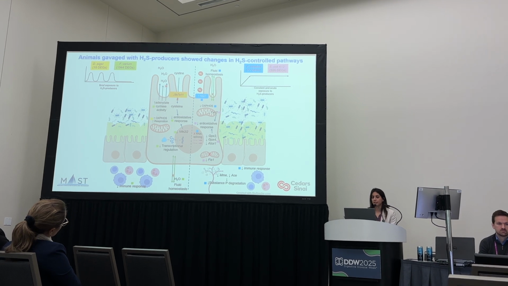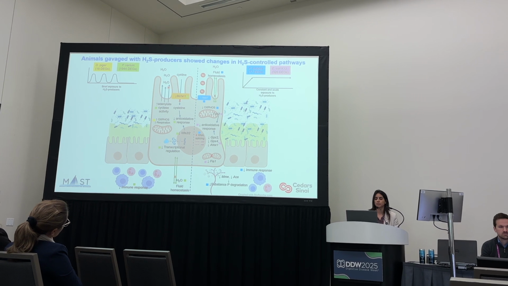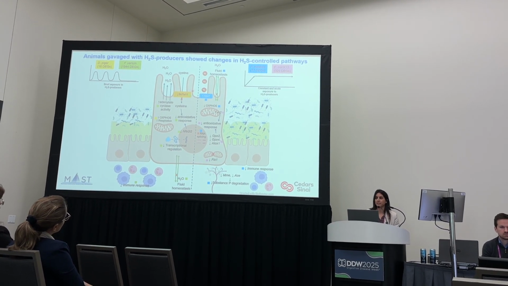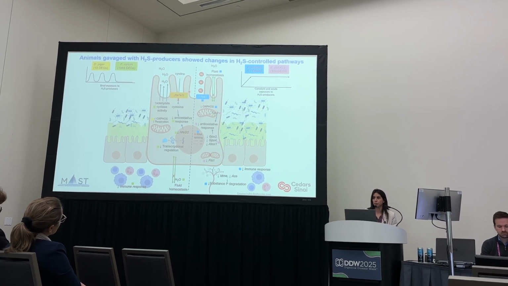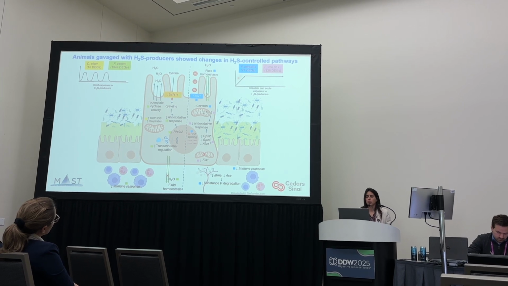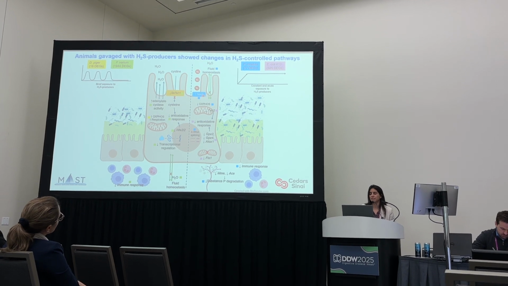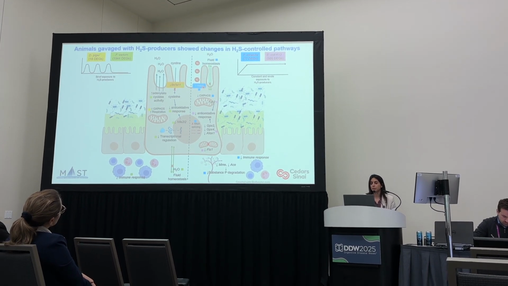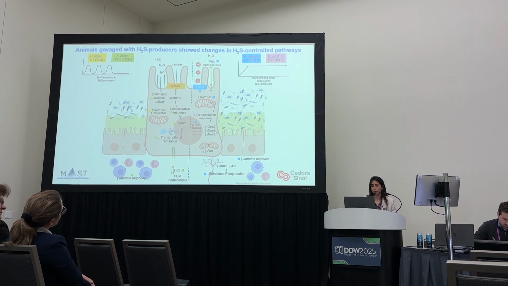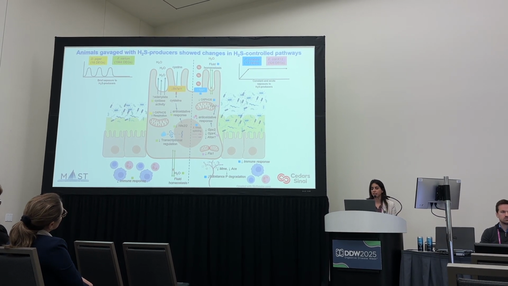so we expect to see an increase in fluid going from the cell to the exterior of the cell. And if you remember, the Fusobacterium-gavaged rats showed an increase in stool water content at every single point that we measured. When we gavaged the rats with Proteus mirabilis, we saw an increase in NADPH oxidase. We expect to see an increase in superoxide production. We saw also a decrease in oxidative phosphorylation and changes in RNA splicing.